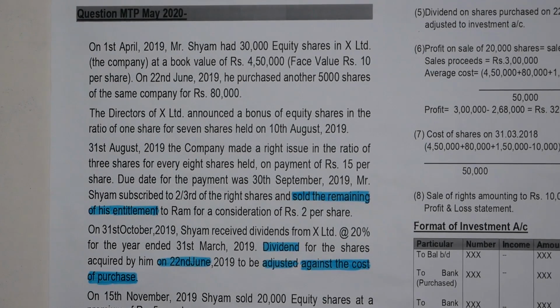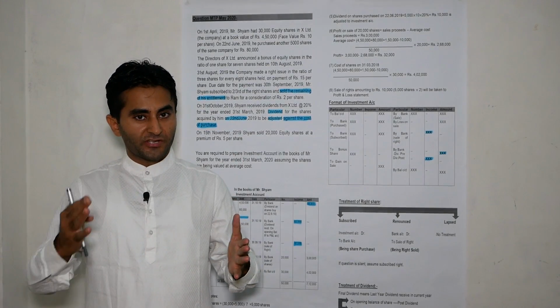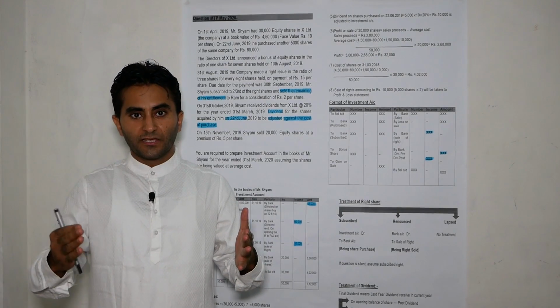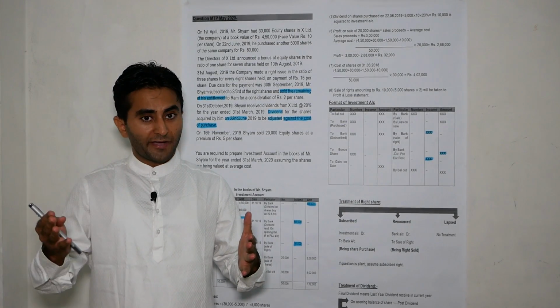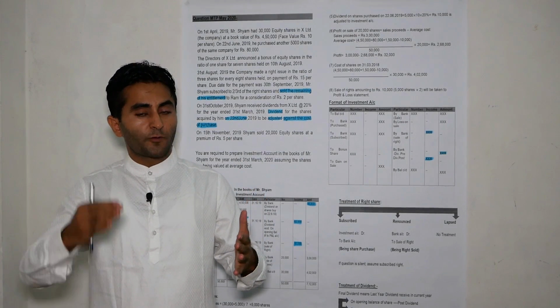So guys, let's understand the question. On 1st April 2019, Mr. Shyam had 30,000 equity shares in X Limited at a book value of rupees 4,50,000, face value rupees 10 per share. On 22nd June 2019, he purchased another 5,000 shares of the same company for rupees 80,000. What is the difference between purchase and subscribe? In purchase, we buy shares from the stock market, whereas in subscribe, we subscribe to the shares directly from the company.